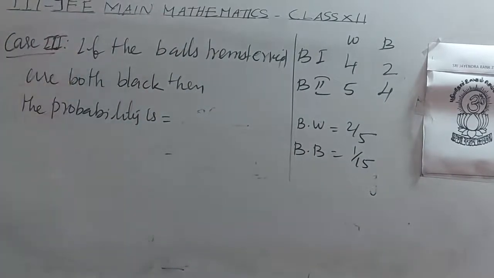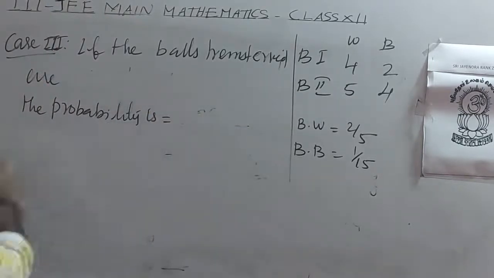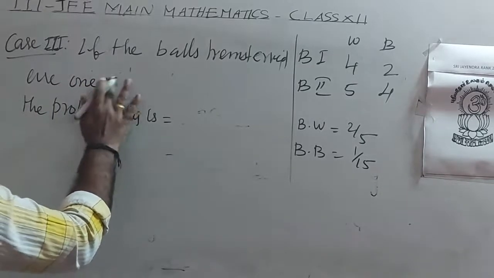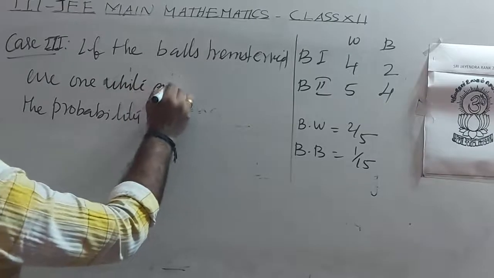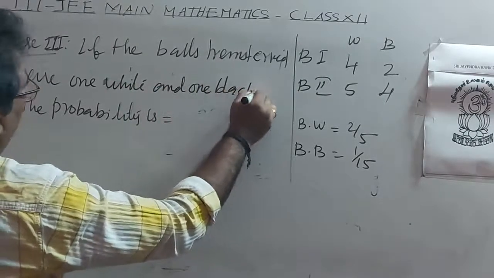Case 3. The balls transferred are 1 white and 1 black.